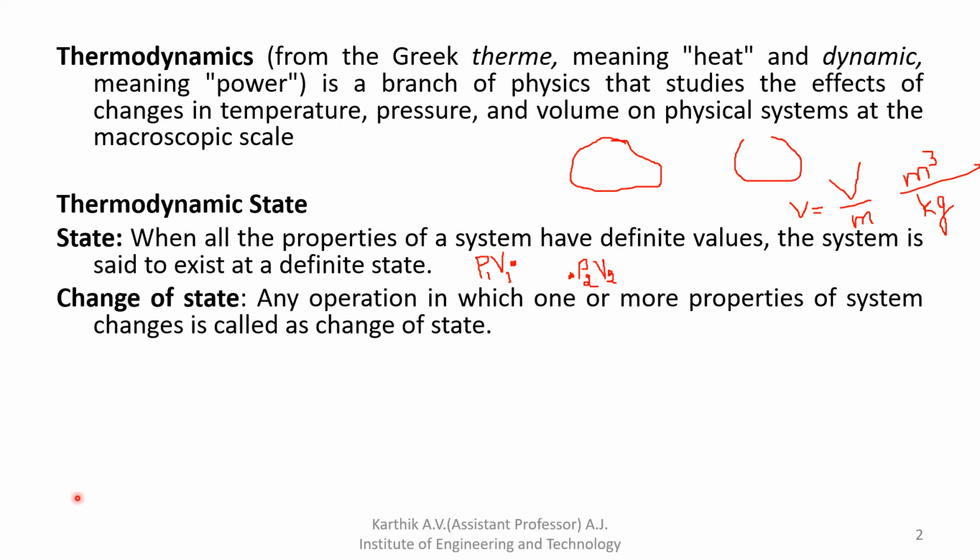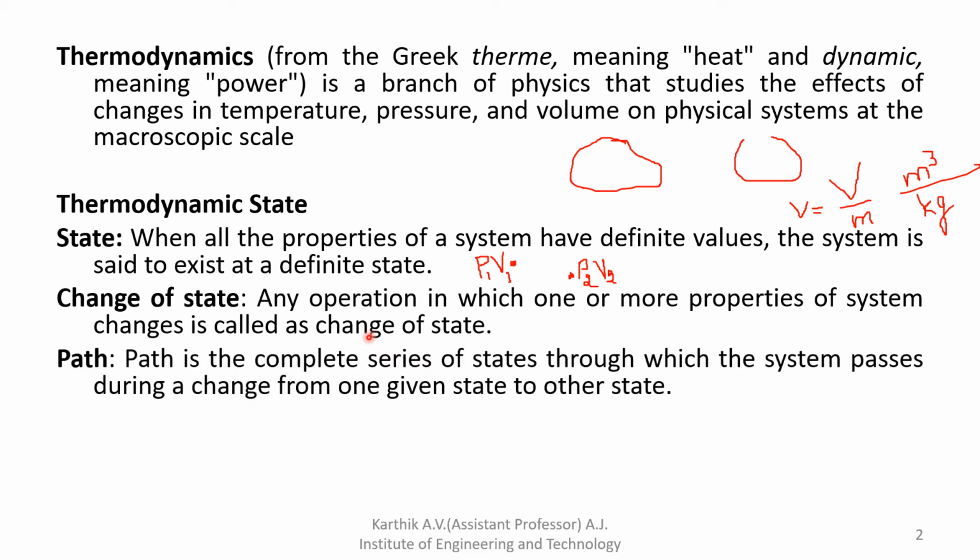Next we'll see change of state. Change of state is any change in which the system goes from one equilibrium point to another equilibrium point. It is also any operation in which one or two properties of a system change. Change of state is nothing but the process, where the system goes from one equilibrium state to another equilibrium state.